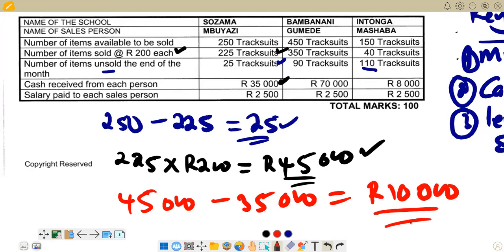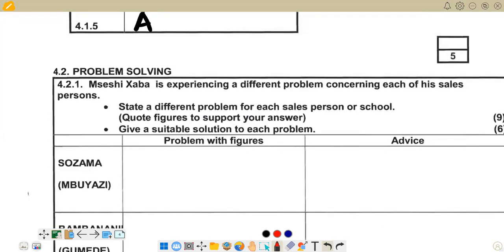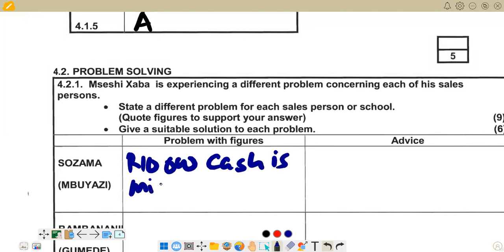So this is the amount that is missing. We can go there and state that one. So here we are saying 10,000 rands cash is missing. That's our problem.